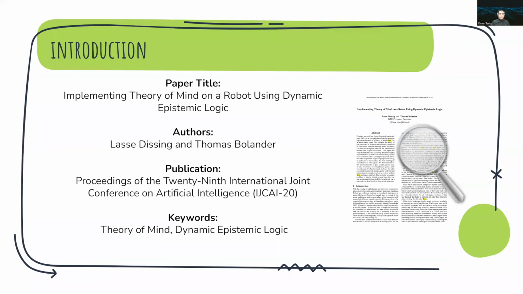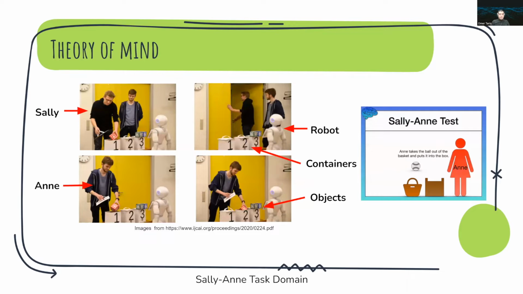The idea we got to implement epistemic planning for human-robot collaboration is from this baseline paper by Lasse Dissing and Thomas Bolander. Let me briefly introduce the theory of mind. The theory of mind is reasoning about other agents or robots and their worldviews. Having a theory of mind means having the ability to understand and reason about the mental state of other agents